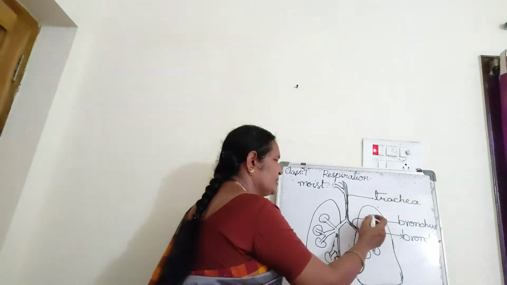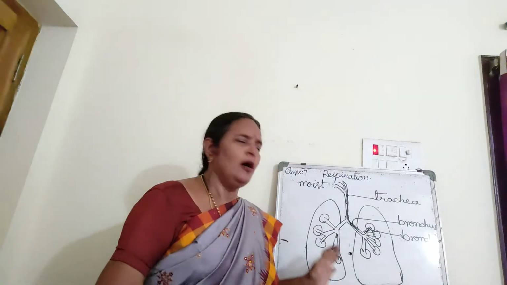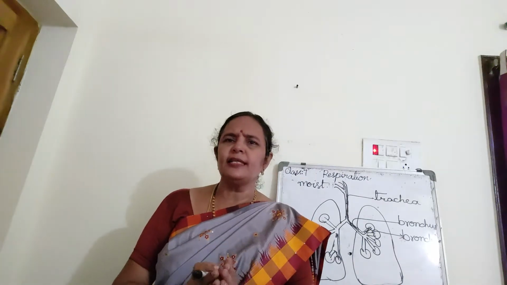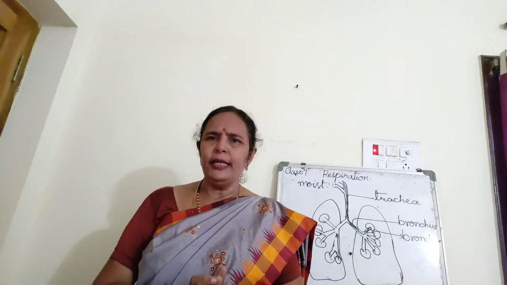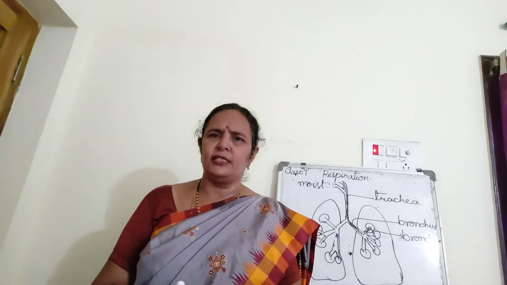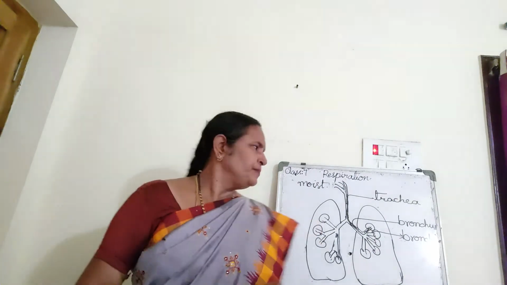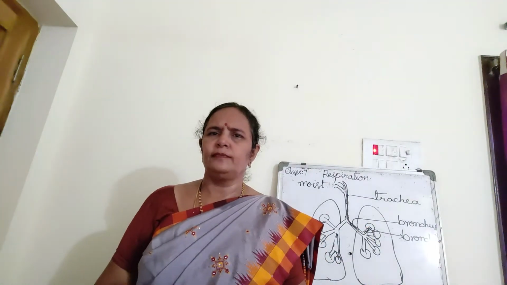A pair of lungs, these are spongy lungs, a pair of lungs on either side, and here in the middle there will be the heart. The heart and the lungs are protected by the rib cage. Already in 6th class you have watched the skeletal system, rib cage, isn't it? So in this rib cage, the heart and lungs are protected.